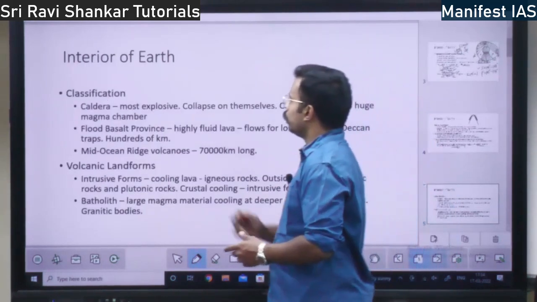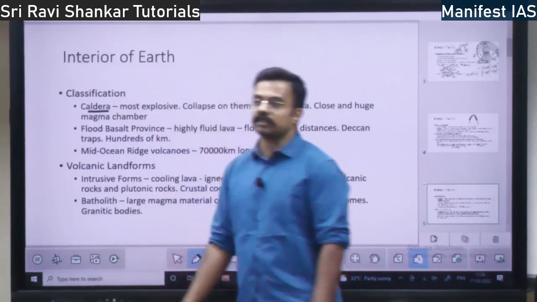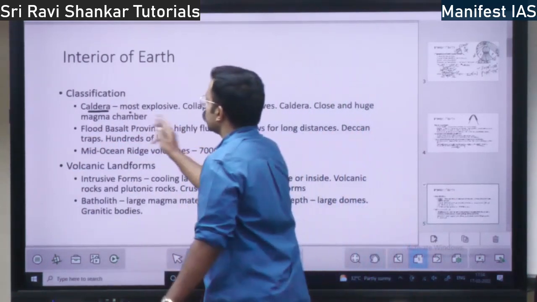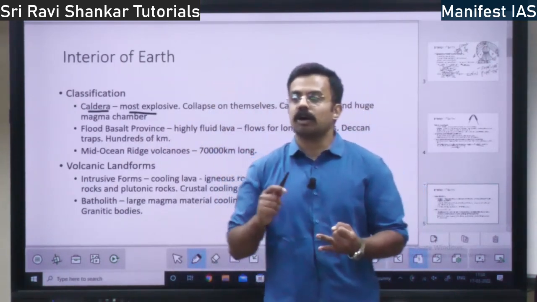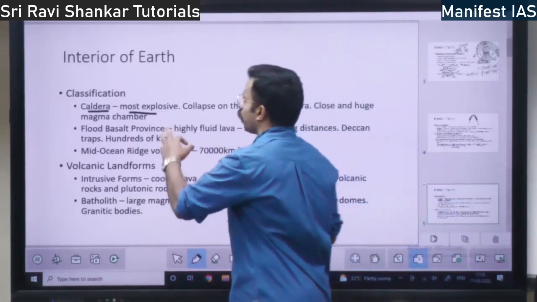Next you have some other classifications. You have calderas. What is a caldera? It is a form of volcano. It is the most explosive among all. Low explosivity is shield, composite is medium explosivity, and highly explosive is the calderas.